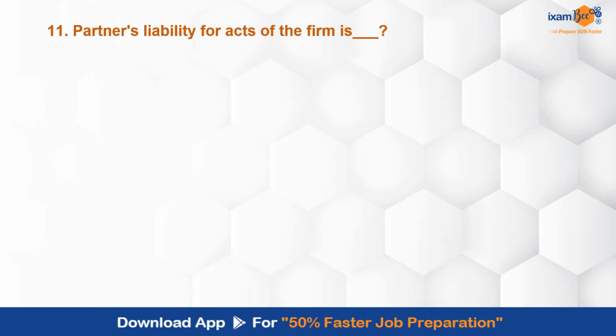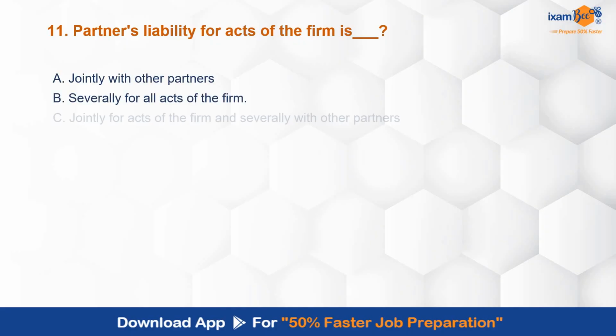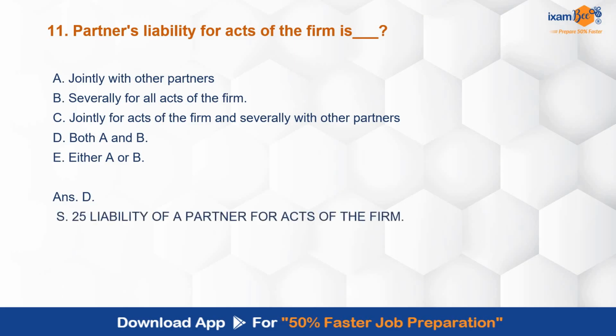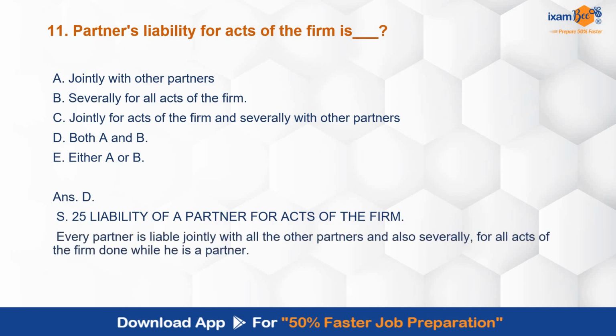Partner's liability for an act of the firm is jointly with other partners, severally for all acts of the firm, jointly for acts of the firm and severally with other partners, both A and B, either A or B. So the partner's liability for acts of the firm is what over here? Correct answer is D, both A and B, that is jointly with other partners and severally for all acts of the firm. Liability of partners for acts of the firm. This is simple. Jointly will be with all the partners and severally for the acts of the firm done while he is a partner, उसके लिए severally liable रहेगी.